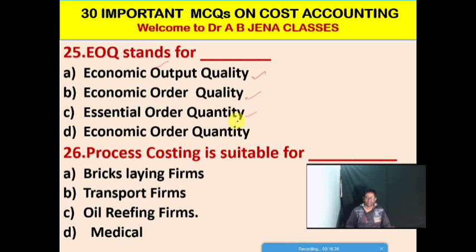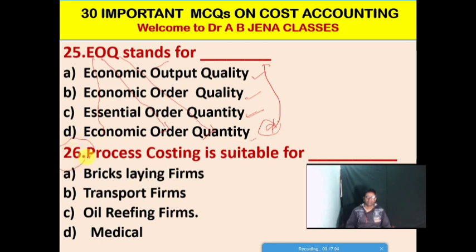Option C, essential order quantity, and the last one is economic order quantity. So D is the right option for this MCQ. E stands for economic, O stands for order, and Q stands for quantity. So EOQ stands for economic order quantity.